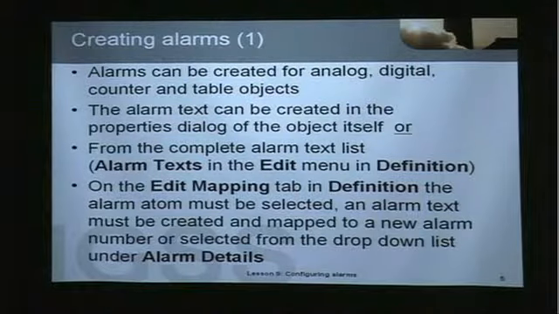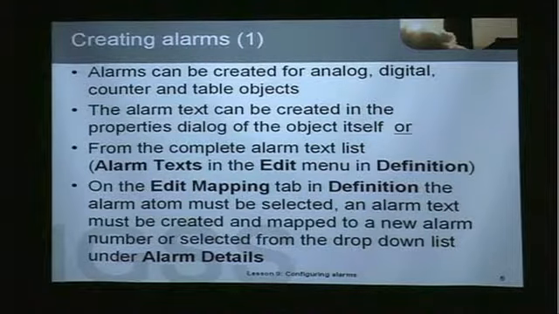Alarms can be created for analog, digital, counter, and table objects. The alarm text can be created in one of two places: in the Properties dialog box of the object itself, on the Edit Mapping tab, or from the Complete Alarm List, which is accessed in the Definition module in the Edit menu item, and then you choose Alarm Texts. There you have a complete overview of all the alarm texts in your configuration, both predefined and the alarm texts you've created yourself.